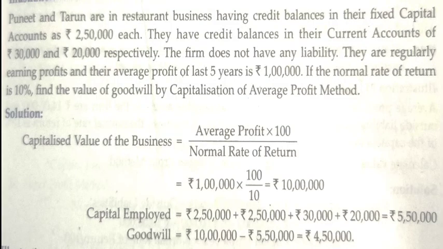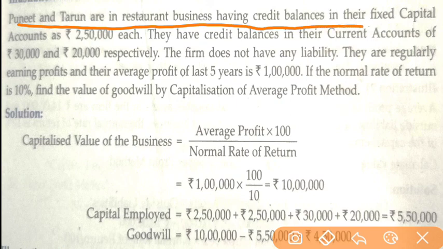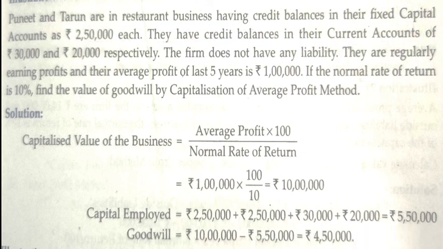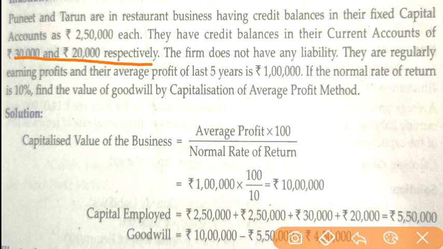Let us solve one more question to make this concept clearer. Punit and Tarun are in restaurant business, having credit balances in their fixed capital accounts of 2,50,000 each. They have credit balances in their current accounts of 30,000 and 20,000 respectively. So their capital will be 2,50,000 each, which means 5 lakh, plus their current account balances.